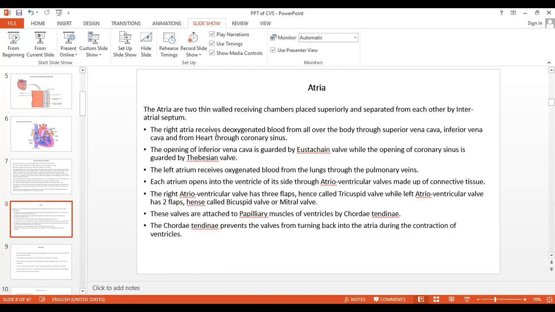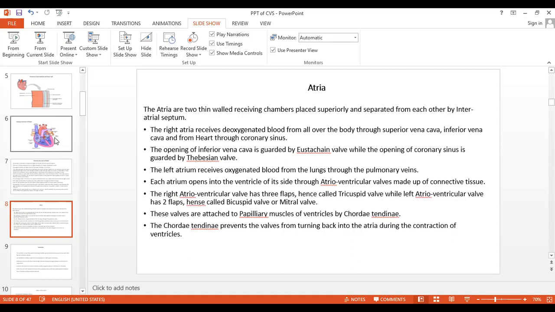The right atrium receives which type of blood? Deoxygenated blood. And with the help of what? Superior vena cava, inferior vena cava, and coronary sinus. Coronary sinus, that is from the heart to the coronary sinus.